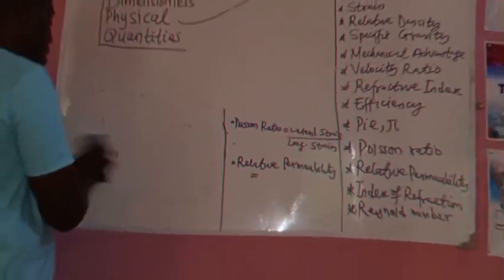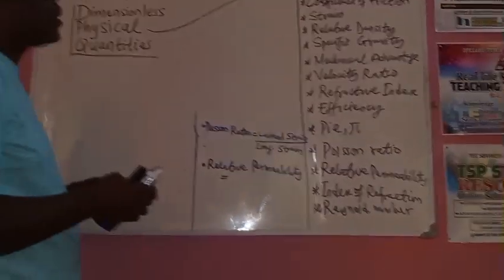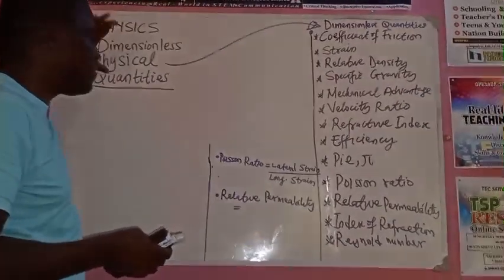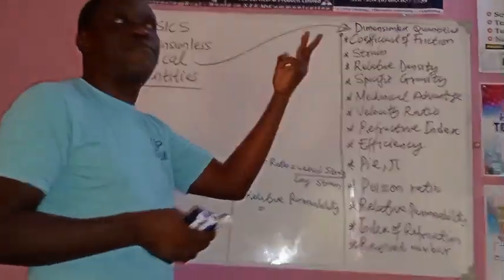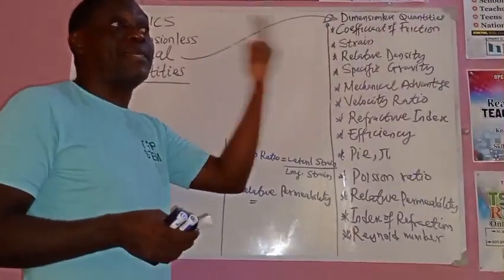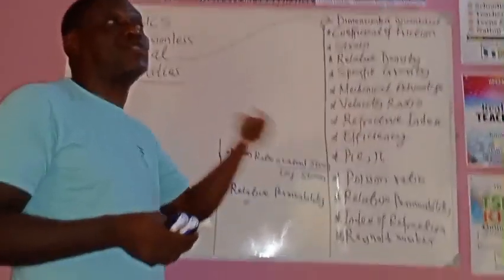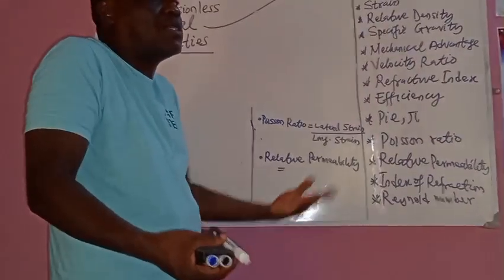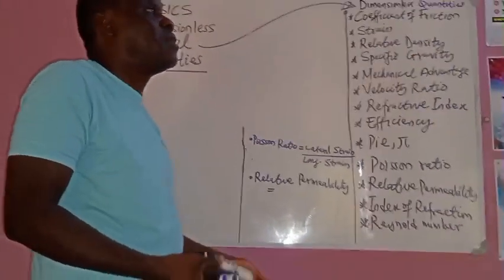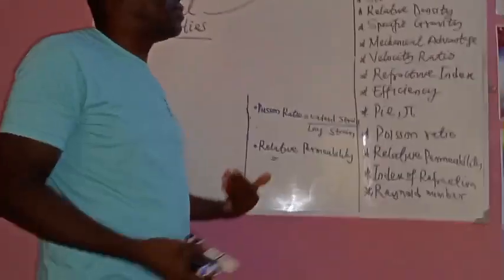Now, when we say a quantity is dimensionless, in this context of classified physical quantities, it means, number one, that they do not have dimension. You cannot represent them with any dimension. And once anything does not have dimension, automatically you cannot replace it with a unit, because it is dimension that leads to unit creation or unit existence.